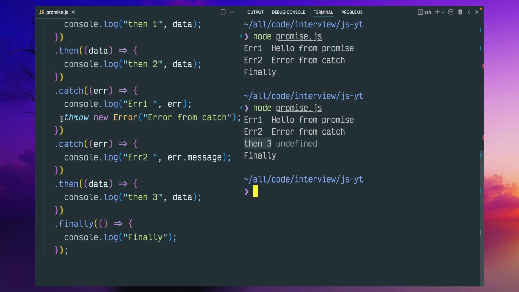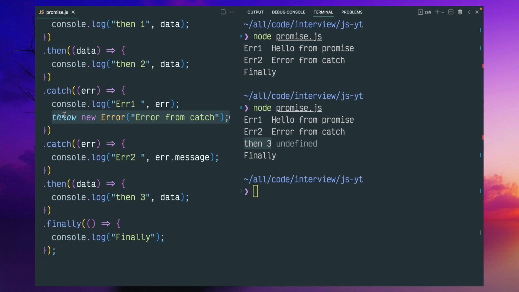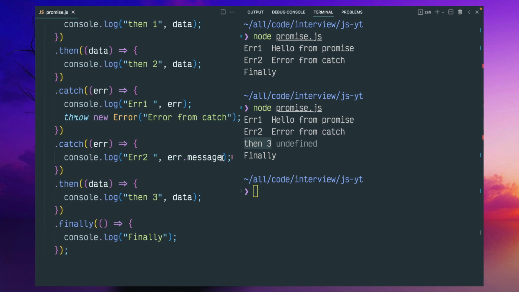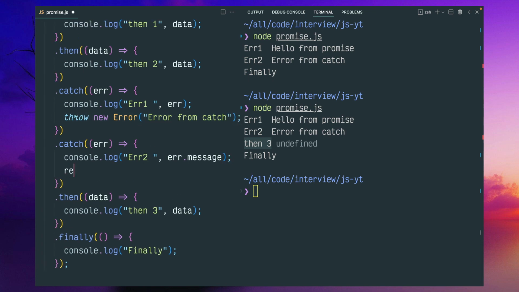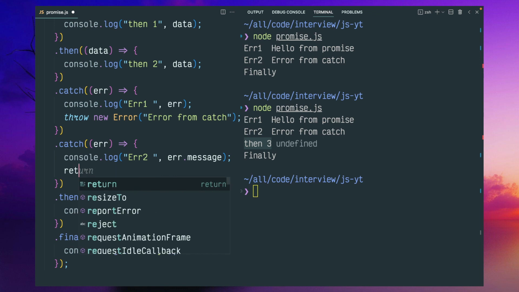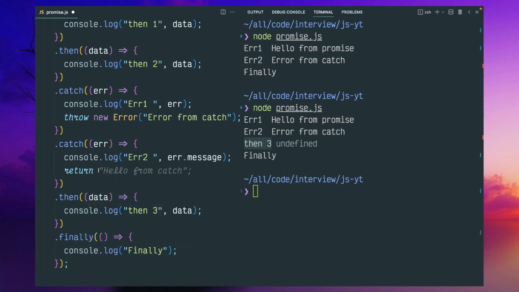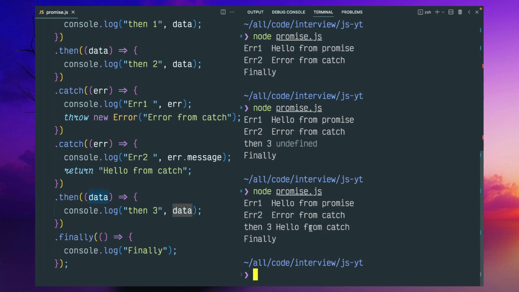Because inside the catch you are not throwing an exception. Let's say you are trying to return some data. If you are actually returning some data, then it will go to the then block. See this data, right? If you throw an exception, then you have to handle it with catch.